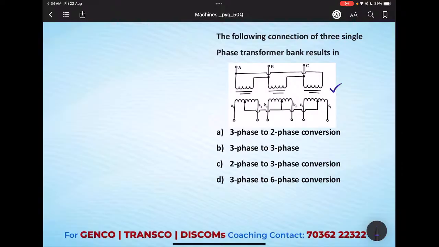Whenever these types of problems come, first we need to redraw the circuit and make the phasor representation. Most of the questions we can solve simply by phasor representation.